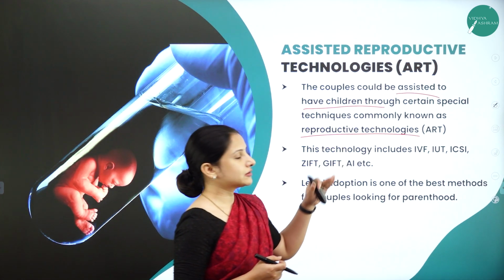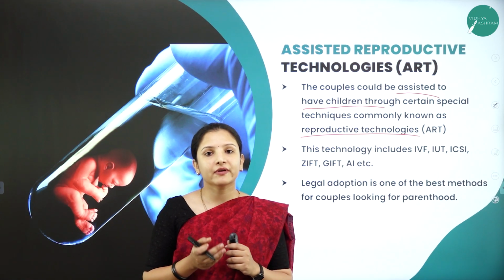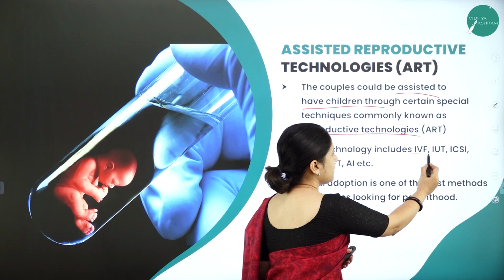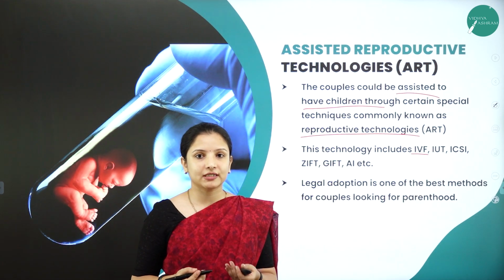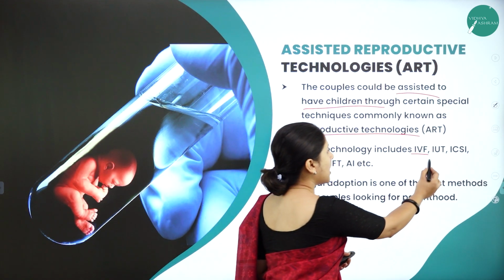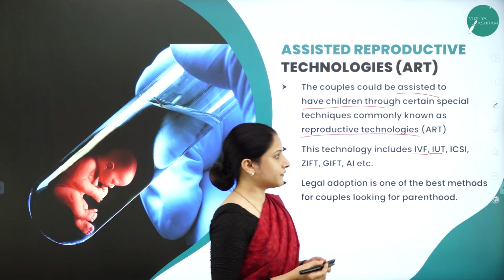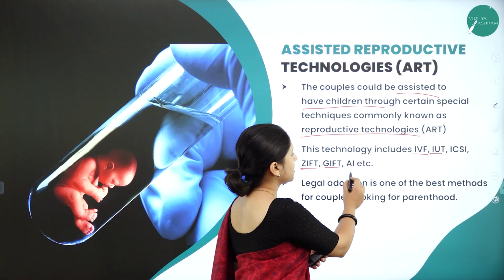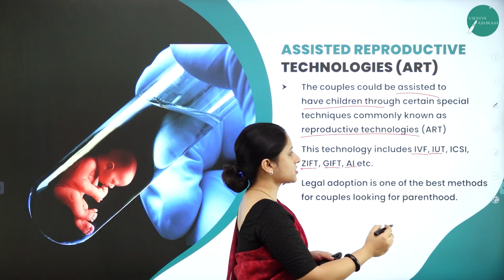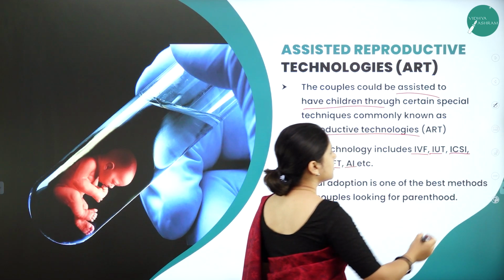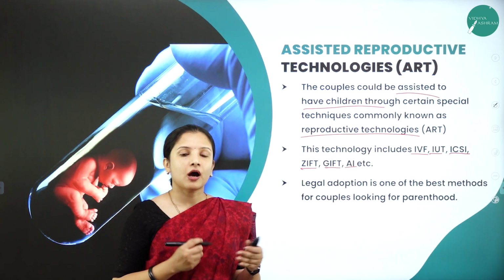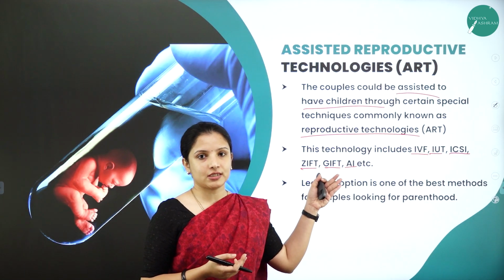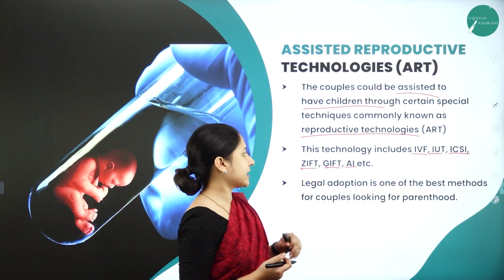So under these assisted reproductive technologies, there are various methodologies that are involved. First one is IVF, which is called in vitro fertilization. Then we have IUT, which is intrauterine transfer. Then we have ZIFT, we have GIFT, then artificial insemination, we have ICSI. So all these in detail, how it is done, what are the procedures that are followed in these technologies, we'll study in the coming slides.